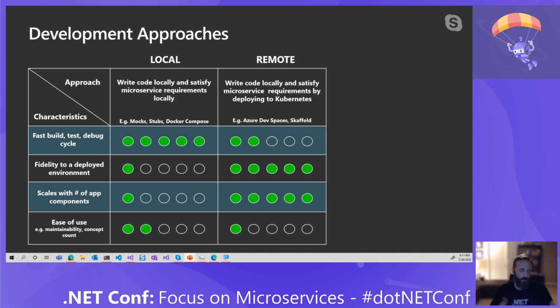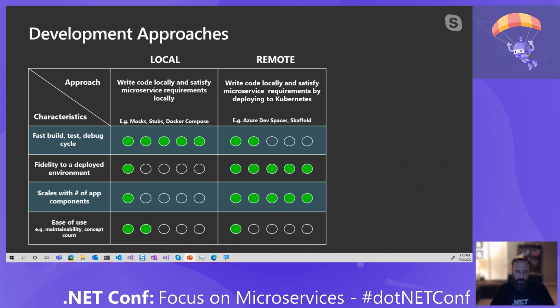This allows us to satisfy some of the fidelity when it comes to seeing how that runs in a deployed environment, and see how, as we scale the number of application components, we really don't have to deal with that. But when there's problems, when things break, which is where I like to focus on a lot of customers, that really starts to break down. Deployments fail, file syncings fail. We get caught up in the knowledge of things like Helm charts and deployment concepts, and we lose our focus on productivity. And that inner loop development velocity can really slow down, even though things like scaling issues are solved. So there's a trade-off.